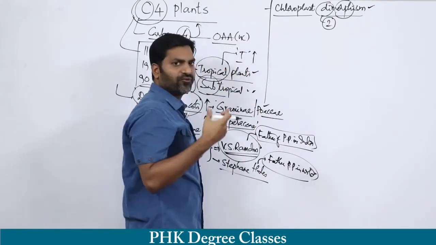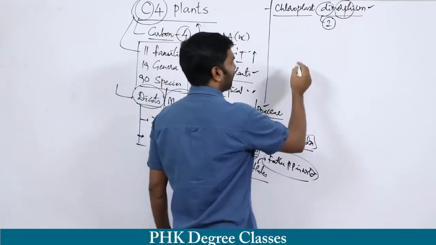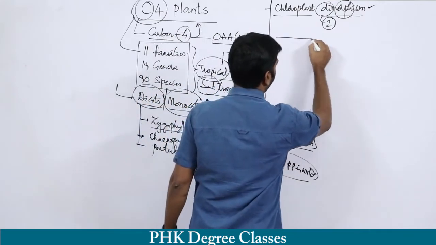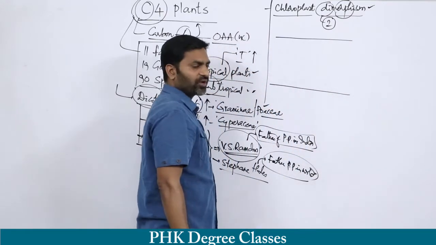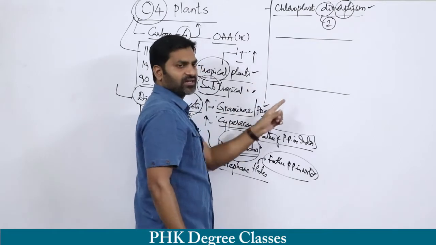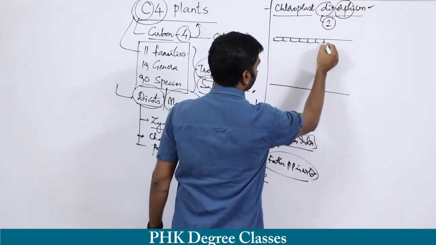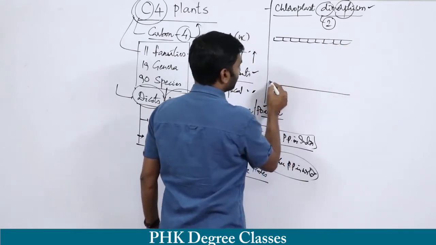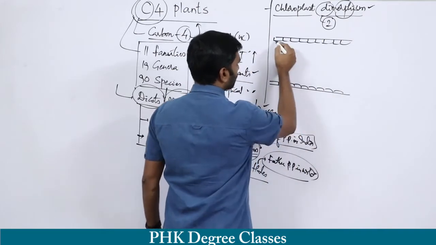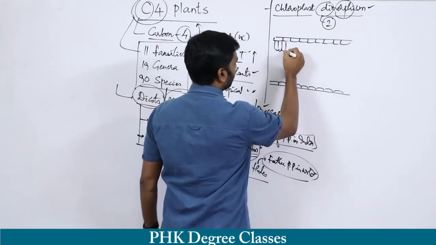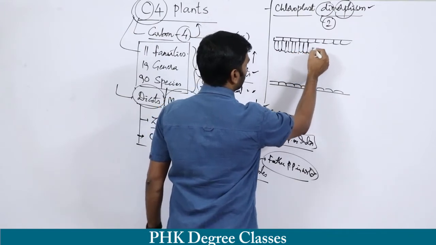For example, if you take a diagrammatic representation of a C4 leaf, this is a C4 leaf. On the upper side and lower side you have the epidermis. This is the upper epidermis, and on the lower side you have the lower epidermis. Below the upper epidermis there is a cylindrical tissue called what?